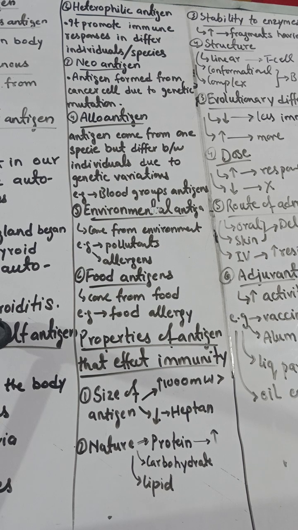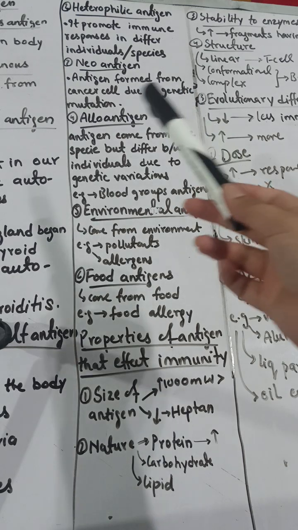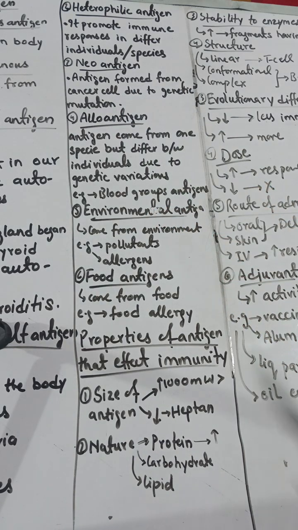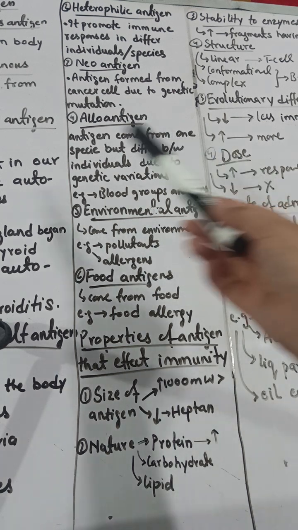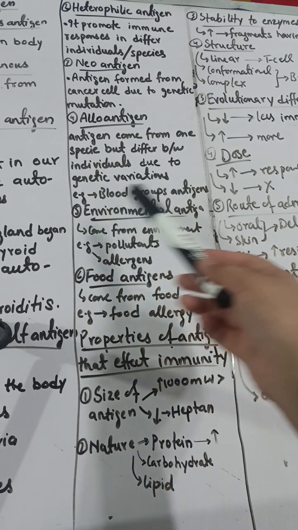The next type of antigen is the heterophile antigen. It promotes an immune response in different individuals and different species. So they have a specificity in that they produce different responses in different species. In some they can produce a disorder in animals, and in some they can also produce diseases in human beings. So that is their specificity. Some are neoantigens. They are formed in your body from cancerous cells due to genetic mutation. Some are alloantigens. They come from one species but differ between individuals due to genetic variation.